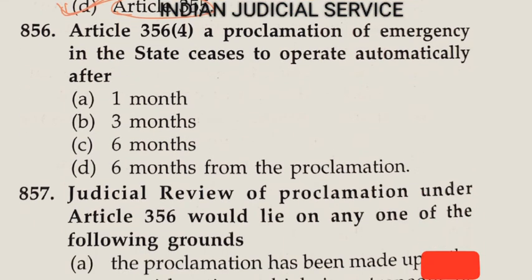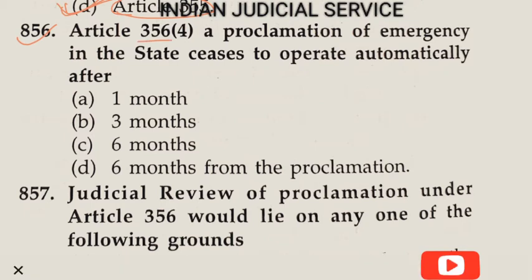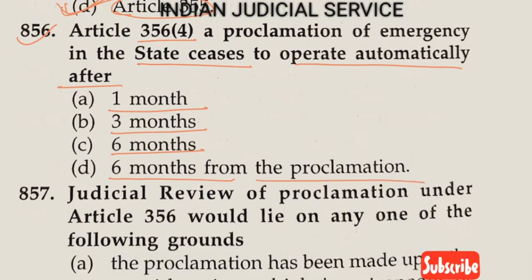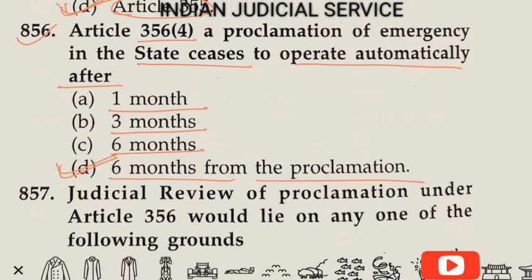Now question number 856. Article 356 clause 4. A proclamation of emergency in the state ceases to operate automatically after. Option A 1 month, option B 3 months, option C 6 months, option D 6 months from the proclamation. So the answer is here option D, 6 months from the proclamation.